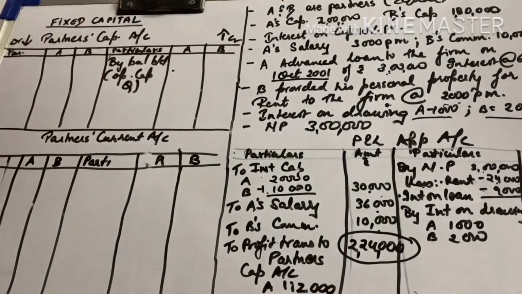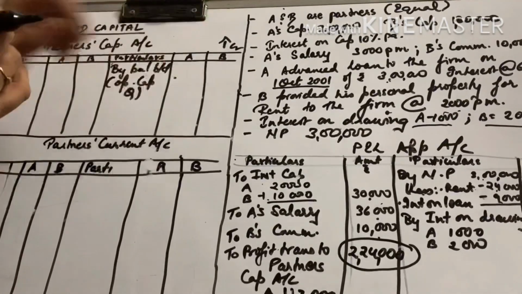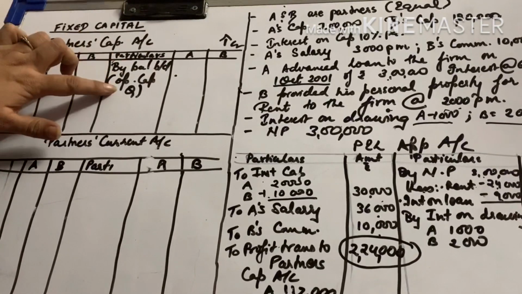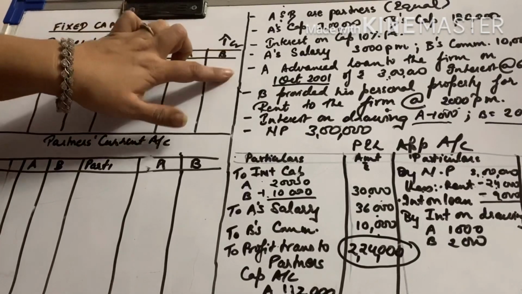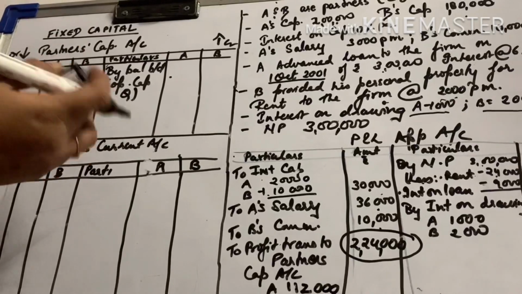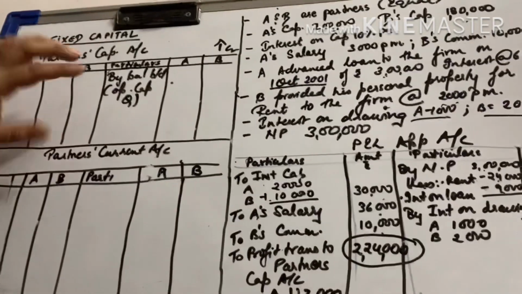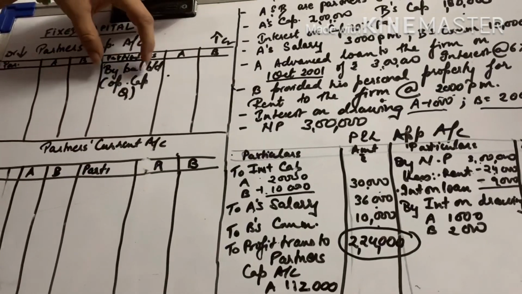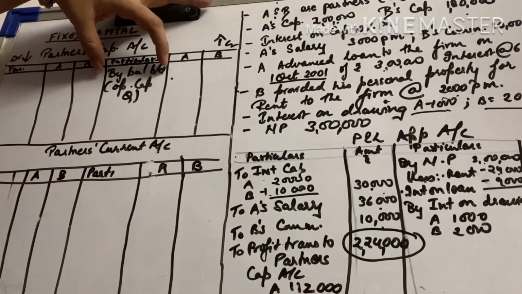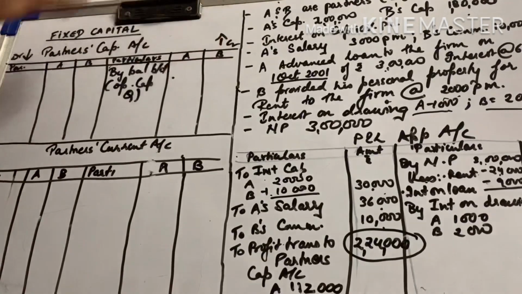Now look, one more thing. Instead of making two different accounts for A and B, we will make one combined account in which the particulars will be the same and the amounts will be written separately for A and B. Please understand, and slowly you will get into the habit of writing this, instead of making separate accounts for A or B. No, in one account the particulars will remain the same, and the amount of A goes under A, and the amount of B goes under B.